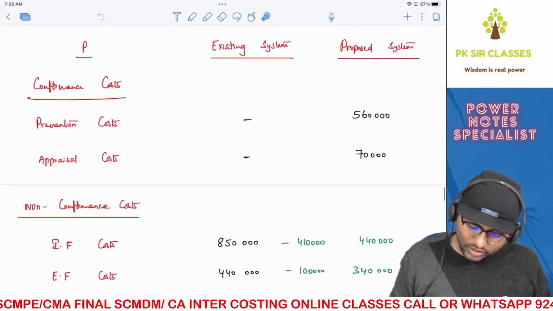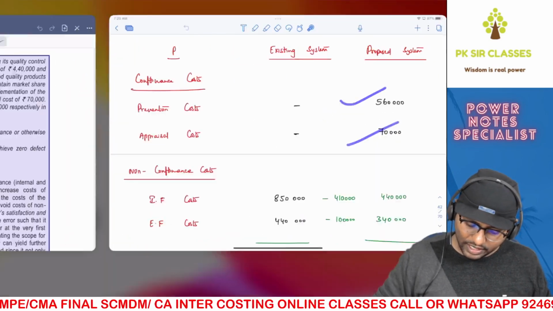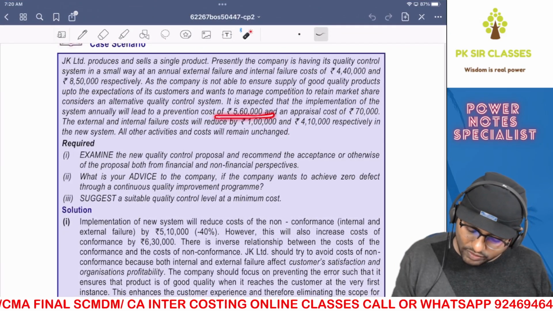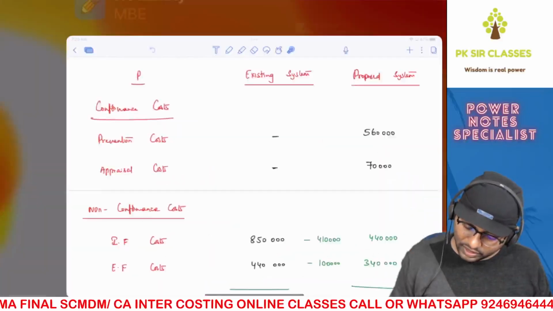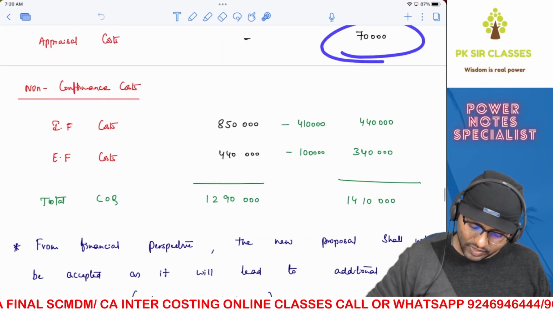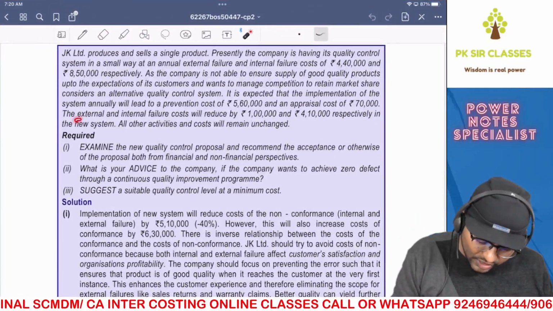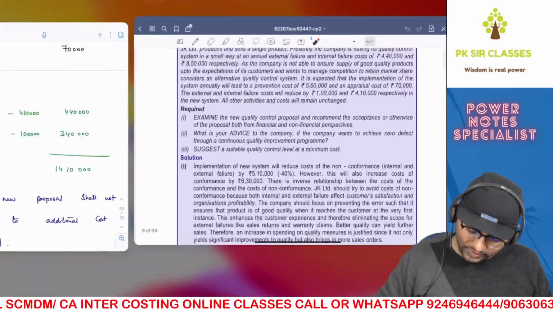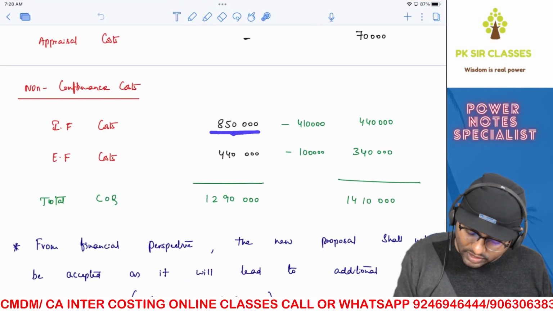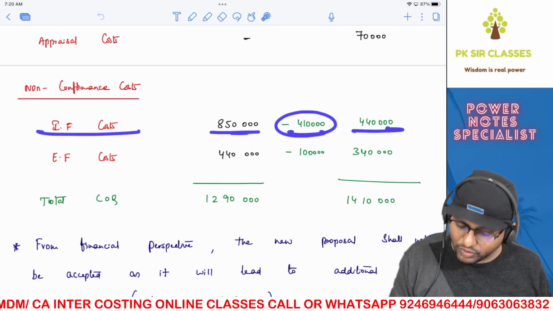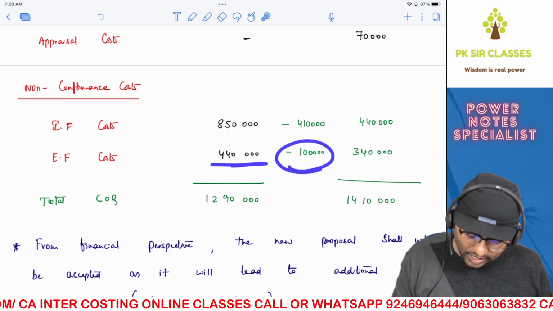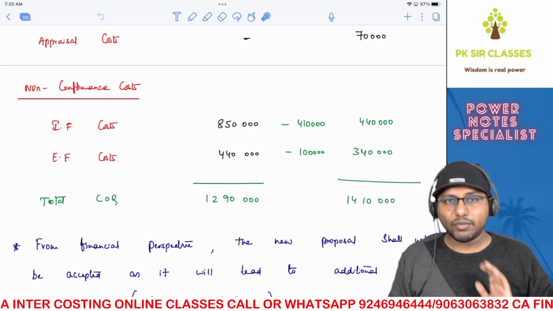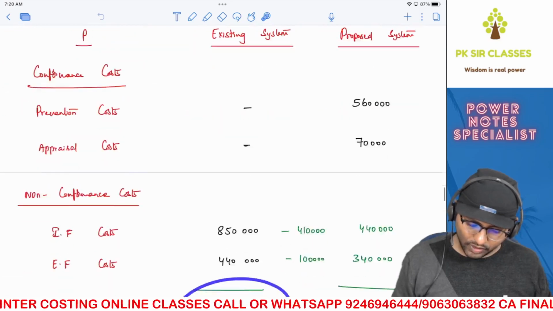Whereas when it comes to the new system, obviously you have prevention and appraisal. That is also given in the question. I've just copy pasted from the question, which will lead to a prevention cost of 5,60,000 and appraisal cost of 70,000. And he also told you that external failure will reduce by 1 lakh, internal failure will reduce by 4,10,000. Correct? So existing cost minus 4,10,000 for internal failure, you get 4,40,000. Existing cost minus 1 lakh for external failure, you get 3,40,000. So this is your total cost of quality after the proposal, and this is before. You got the point?